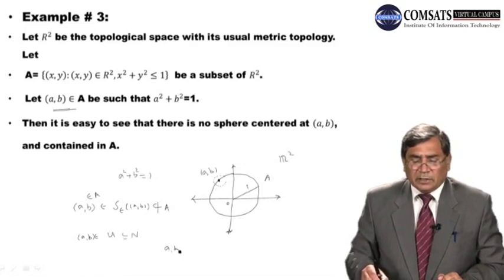Capital A के, such that जो कि इस सर्कल के ऊपर lie करते हों, वो वाले पॉइंट्स are not interior points.